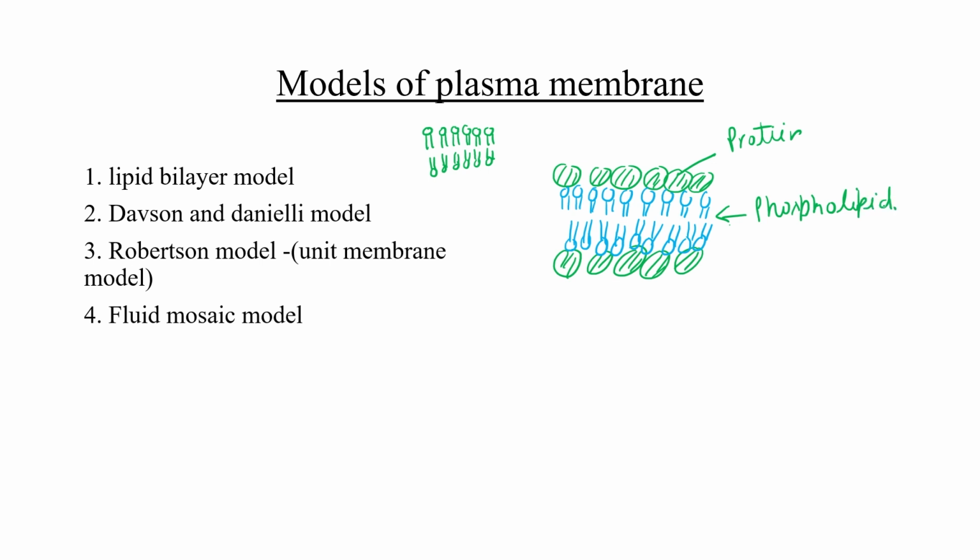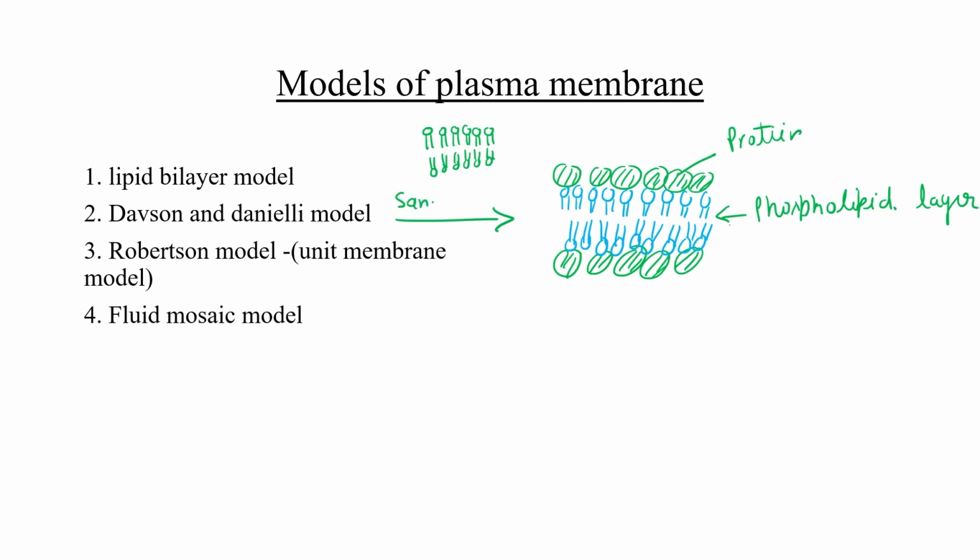Phospholipid layer. Okay, according to this, the lipid bilayer model suggested that the whole plasma membrane is composed of a lipid bilayer. Davson suggested that not only lipid, protein is also there. According to him, the phospholipid layer was flanked by protein, and we can also use the term sandwich model for the same.